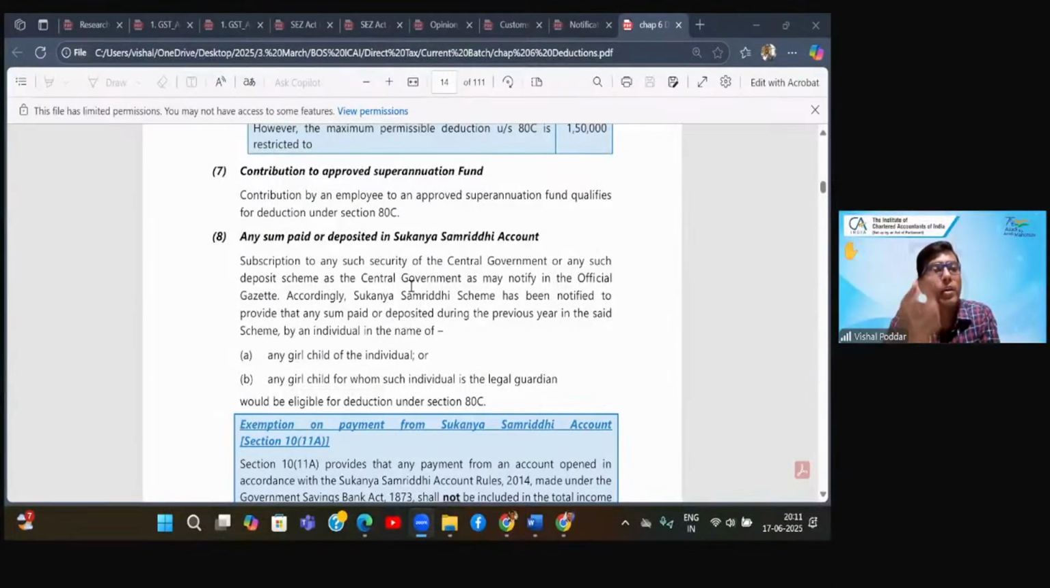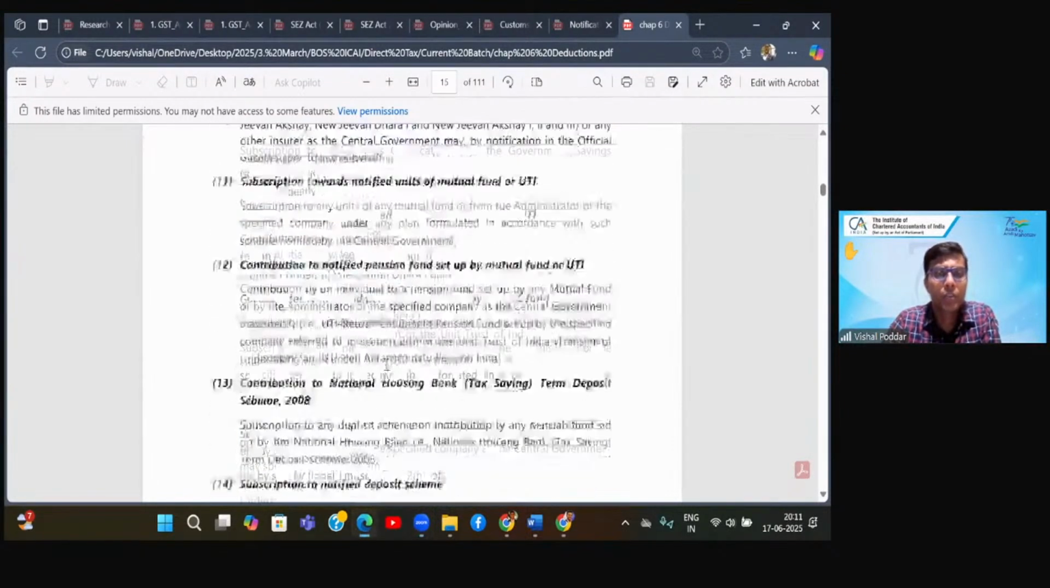And second point, no conditions attached. They may be dependent on me, they may be independent, that is, they are not dependent on me. Still, I'm making payment, I'll get deduction. Fine, students. Any questions with 80C?